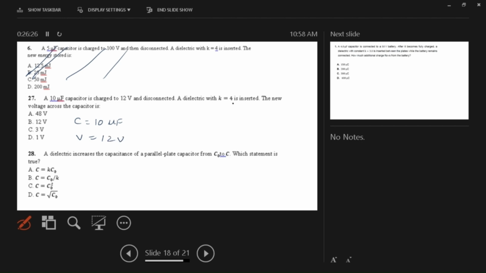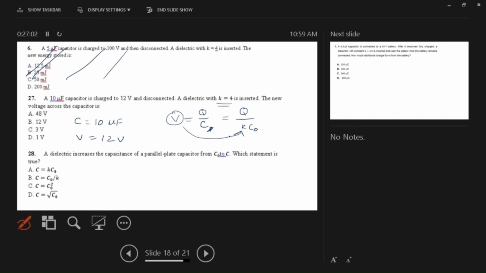K is 4. What is the new voltage? What is the equation of the voltage? V is equal to Q over C. This is C in vacuum. But when the capacitor is in a medium or dielectric, V is Q over K times C naught. So what will happen to the voltage when K is 4?